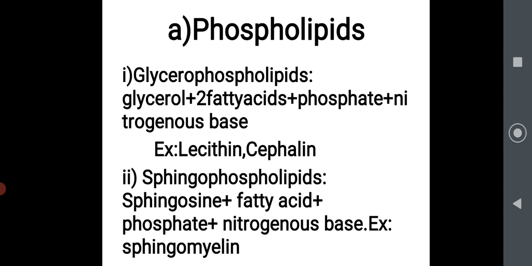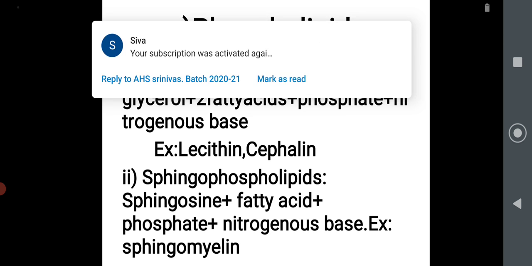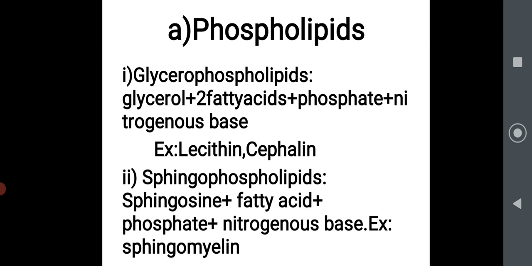The second type of phospholipid is sphingophospholipid, which contains sphingosine as the alcohol, hence the name. It contains sphingosine, fatty acid, phosphate and nitrogenous base.